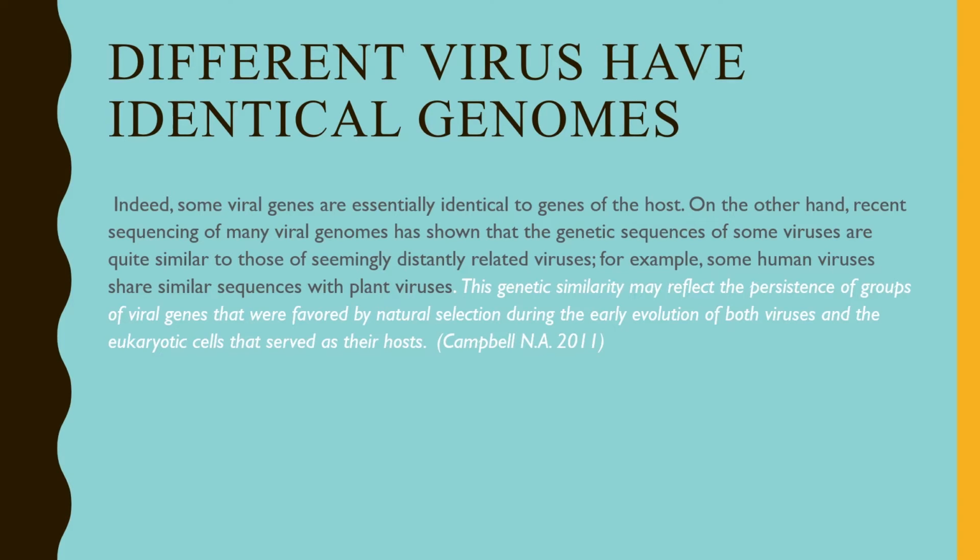Well, different viruses have identical genomes. Scientists have discovered that viruses of different categories, for example, a plant virus or an animal virus, may have similar genomes. And a virus has similar genomes to that of its host. What could this mean? As cited, this genetic similarity may reflect the persistence of groups of viral genes that were favored by natural selection during the early evolutions of both viruses and the eukaryotic cells that serve as their hosts.